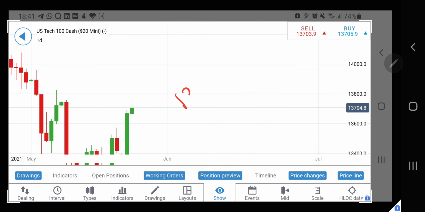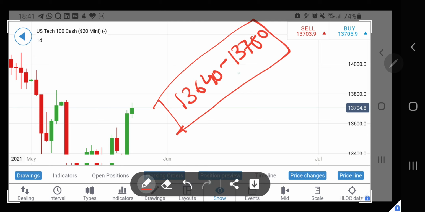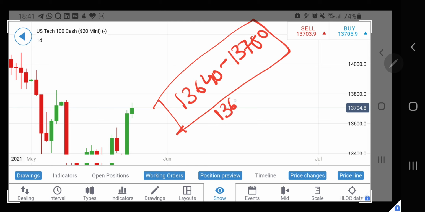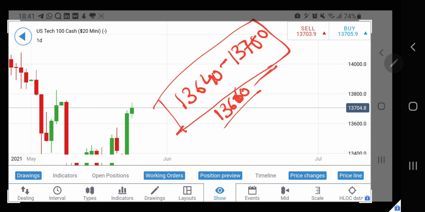So I expect again 13,640 to 13,780 levels in which Nasdaq Tech 100 can trade, and especially till 13,660 you can remain long. Above 13,660 we will always look forward to a rise towards 13,780 levels, and if it breaks 13,640 levels, then you can take a target of 13,600.